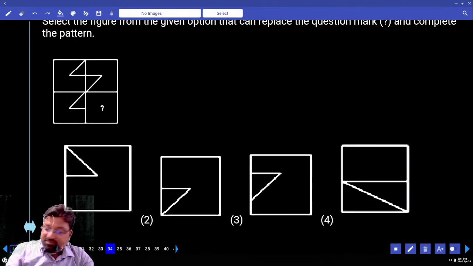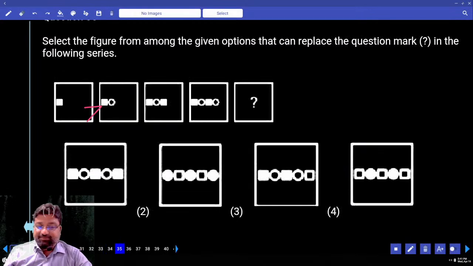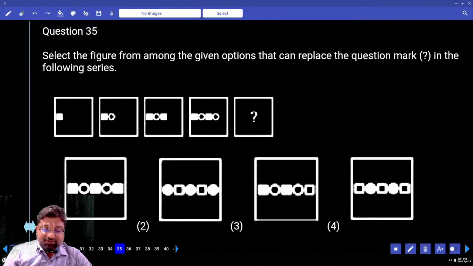Can I say I should extend this line like this and close it here? The image in the top and the image in the bottom both are the same. So which option should be my answer? Second option. 35. Square circle, pakka, right, square. First option.